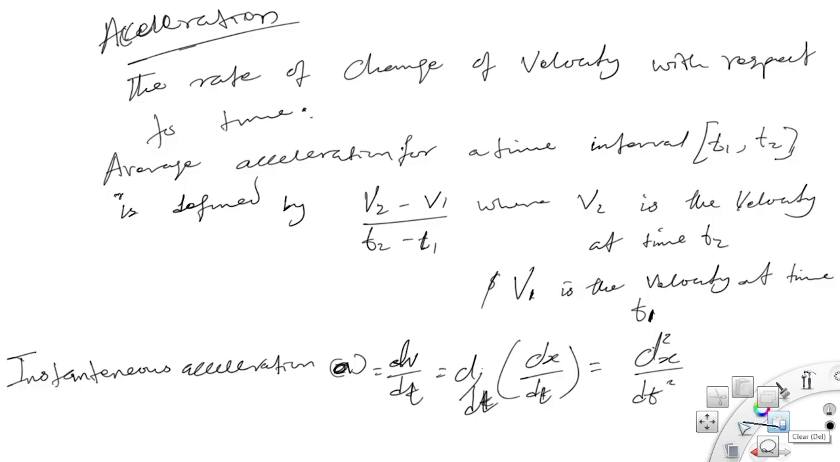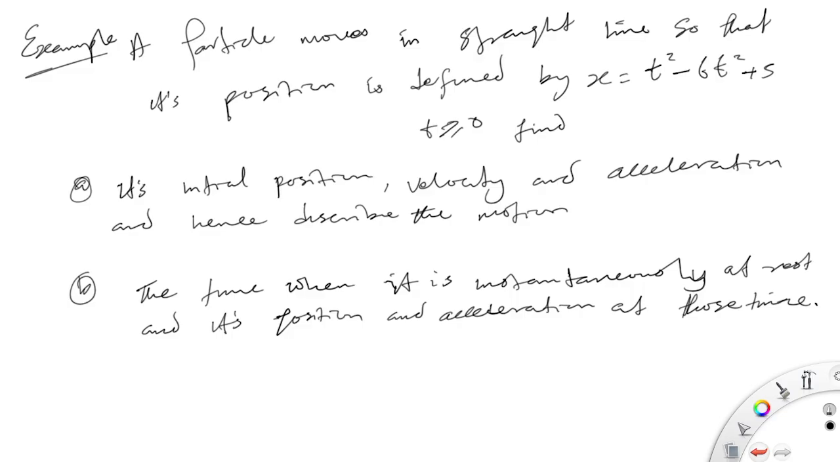I would just dive into a simple example. This is the question. It says a particle moves in a straight line so that its position is defined by x equals t cubed minus 6t squared plus 5, when t is greater than or equal to 0. A: Find its initial position, velocity and acceleration, and hence describe the motion. B: The time when it is instantaneously at rest, and its position and acceleration at that time. So how do we do this?